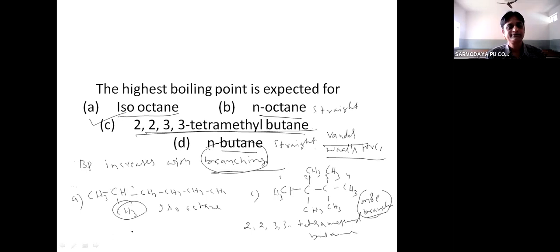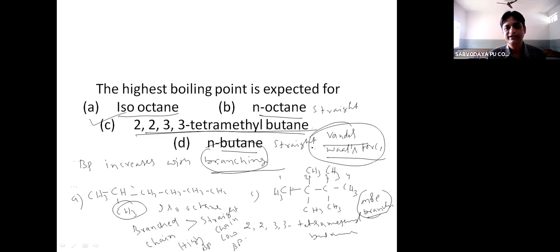So remember, branched chain compounds have higher boiling points than straight chain compounds, which have lower ones. The reason is the difference in Van der Waals forces. In straight chain compounds, the Van der Waals force between molecules will be less. In branched chain compounds, the Van der Waals force between molecules will be more.